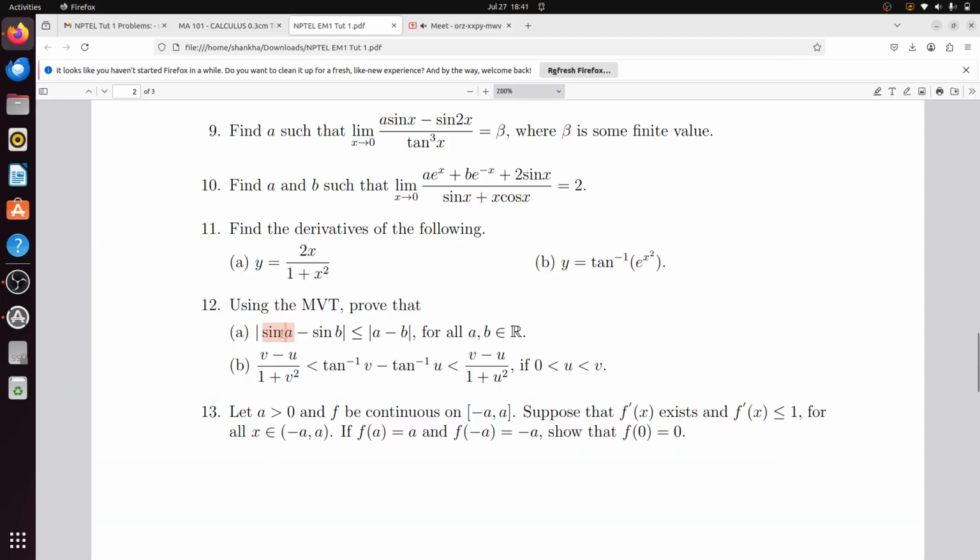So mod of sin a minus sin b divided by mod of a minus b will be less than or equal to 1, because cos x is less than or equal to 1, right? Because cos c will be your derivative, and cos is always less than or equal to 1. So that means mod of sin a minus sin b divided by a minus b is less than or equal to 1. That means mod of sin a minus sin b is less than or equal to mod of a minus b.